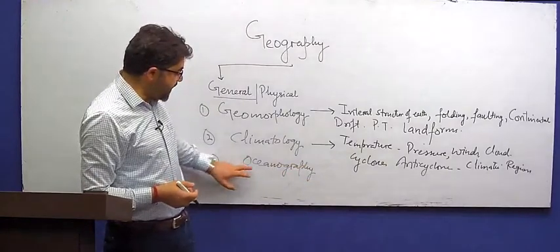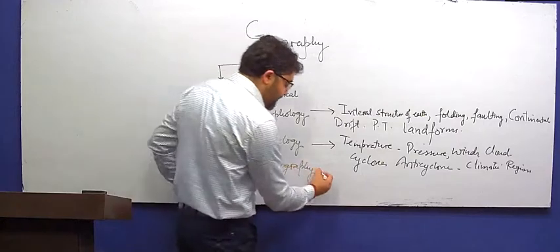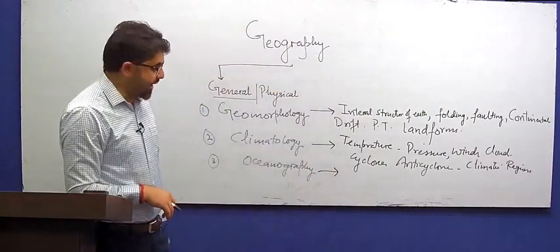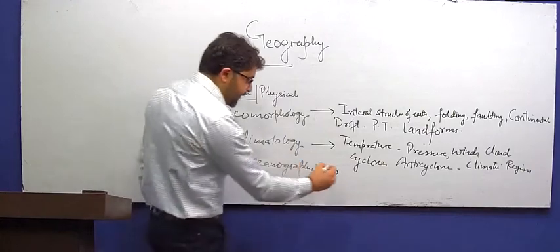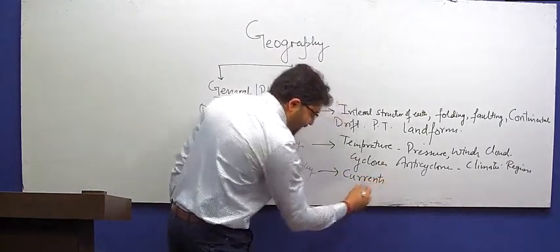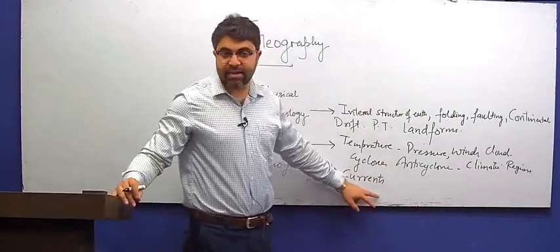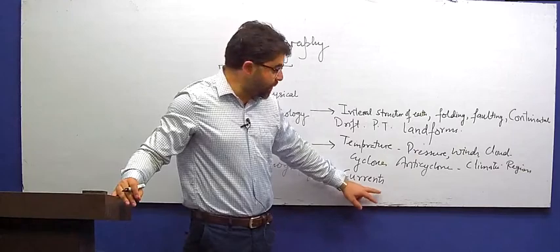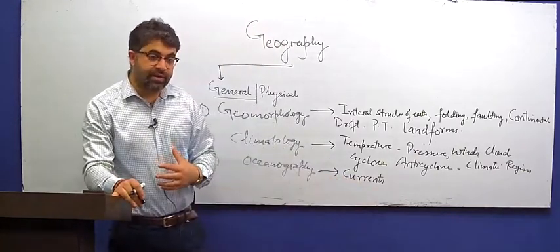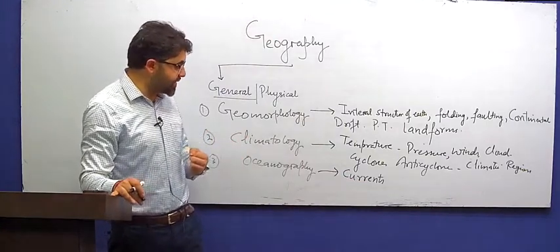Then we have another topic called oceanography, which is about the hydrosphere. And this hydrosphere includes topics such as ocean currents, a very, very important topic. Ocean currents are large circular movements of water on the surface of the ocean that bring a wide change that affects the weather conditions of a place.